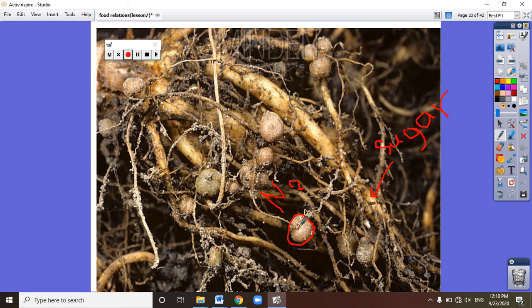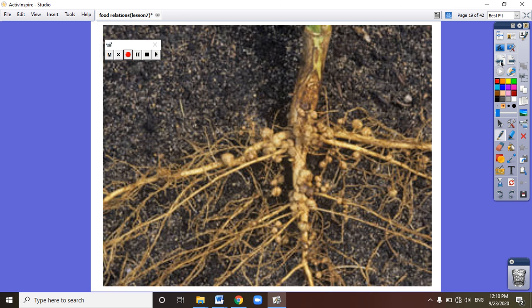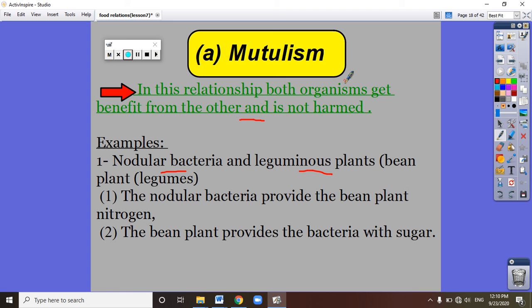So both living organisms benefit from each other. Okay, one more time, what is the mutualism food relationship? It's the food relationship in which both living organisms benefit from each other. The example that we have is the relationship between nodular bacteria and leguminous plant.